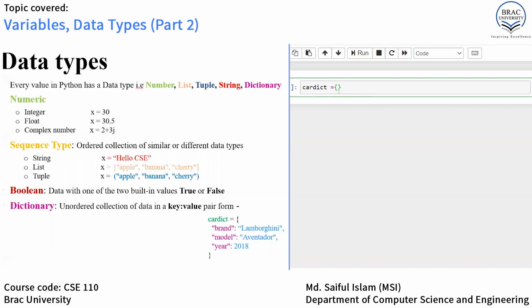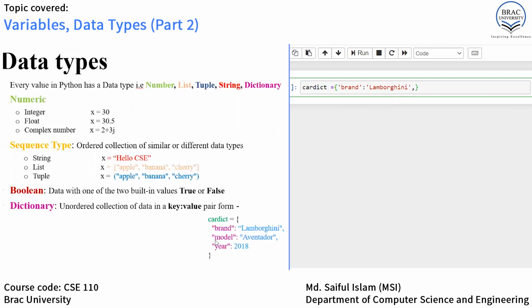Then inside this bracket, you have to write the key first. In our case, the key is brand. So inside a string, we write brand, then a colon. This is our key, and we have to give a value that corresponds to this key. So it's Lamborghini. The brand is Lamborghini. Then you have to put a comma here. Don't forget to give the comma.